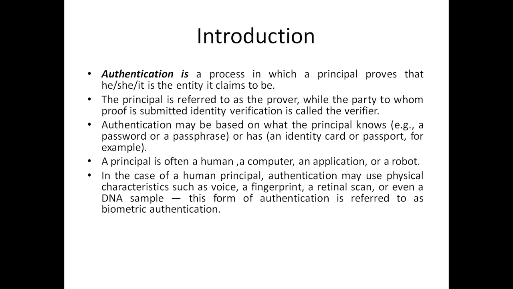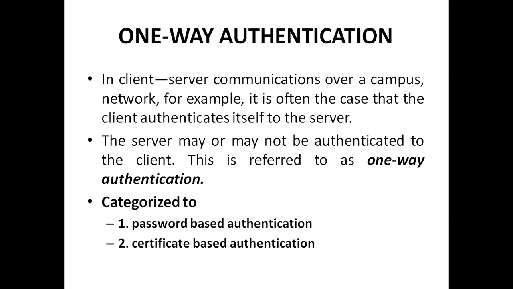Authentication is categorized into two types in this chapter. One we call one-way authentication, and the other is mutual authentication. In one-way authentication, we are going to see two types: password-based authentication and certificate-based authentication. And in mutual authentication, we are going to see three types. The first is shared secret-based authentication, then asymmetric key-based authentication, and the third is authentication and key agreement. So we'll see these types of authentication in detail.